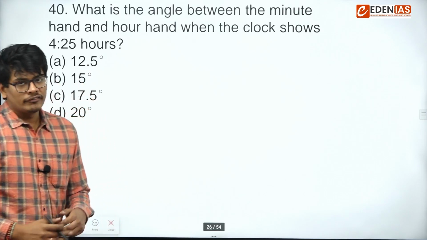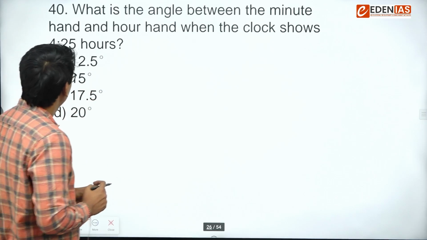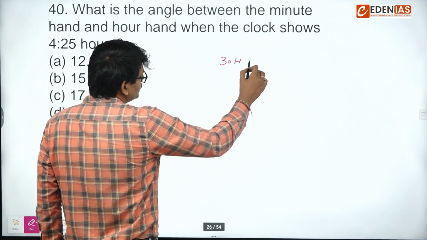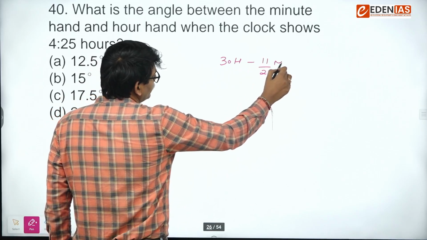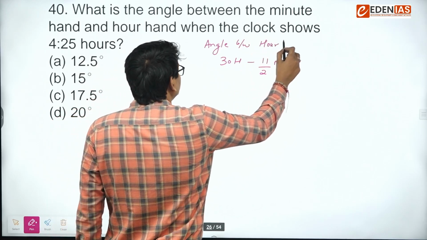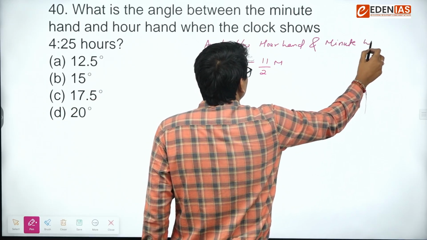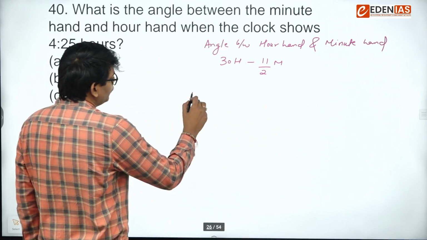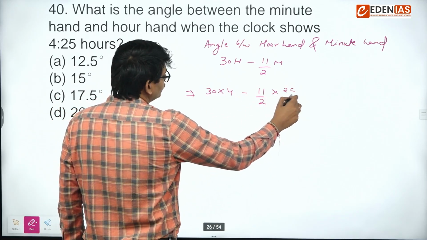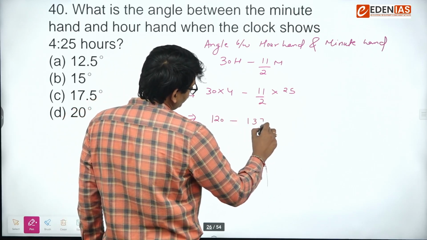Another question on clock. So there were 2 questions on clock this year. What is the angle between the minute hand and hour hand when the clock shows 4:25 hours? For this, there is a direct formula, which is 30h minus 11 by 2 m, the angle between hour hand and minute hand. So put h as 4, m as 25. So this is 120, this is 137.5.